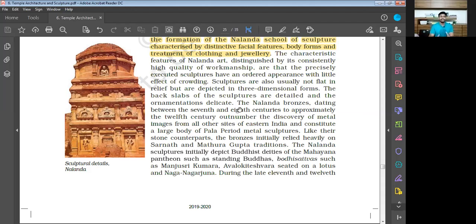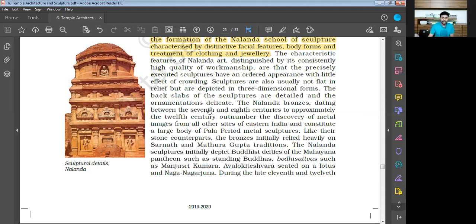So here they are discussing the kind of sculptures that are found in Nalanda, the features of Nalanda art. They are saying that they had an ordered appearance with little effect of crowding. So the appearance of the sculpture in Nalanda was ordered, so there was very little effect of crowding. The crowding effect was not there, it was not congested.